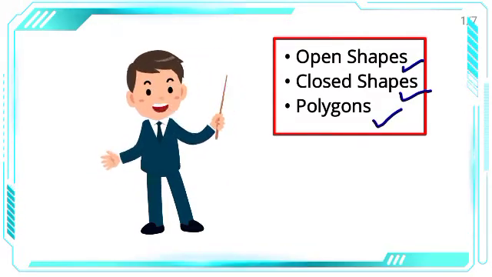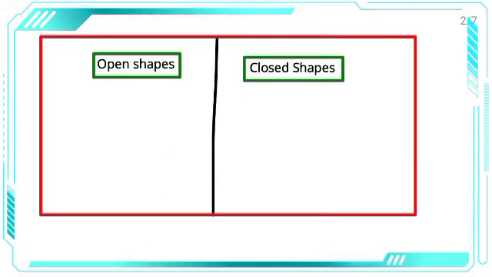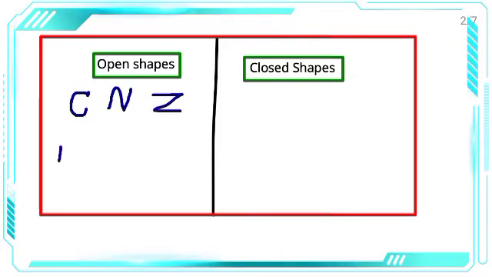So let's start with the open shapes. What are open shapes? Those shapes which start and end at different points. Like this is starting from this point and ending at this point. This is an open shape. This is starting from this point and ending at this point. This is an open shape. This is also an open shape. Like this, right?